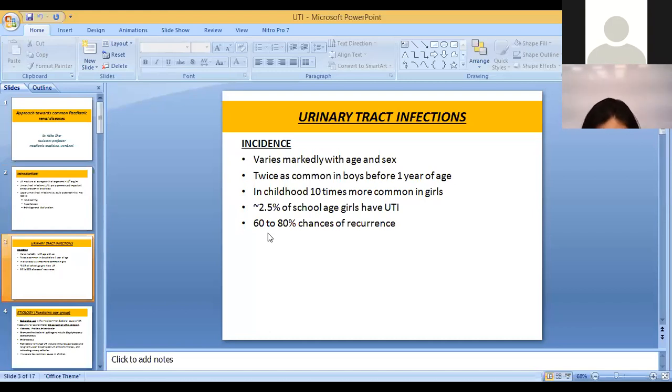Although it gets 10 times higher in girls than boys when they are less than 5 years of age. So around 2.5% of school age girls have UTI. So incidence, you would say that it is approximately 2.5% in girls of school age, and 60 to 80% chances of recurrence. So it is very important, if you see a patient first time with urinary tract infection, you need to reevaluate them, because there's a chance of 60 to 80% that they can have a urinary tract infection again.